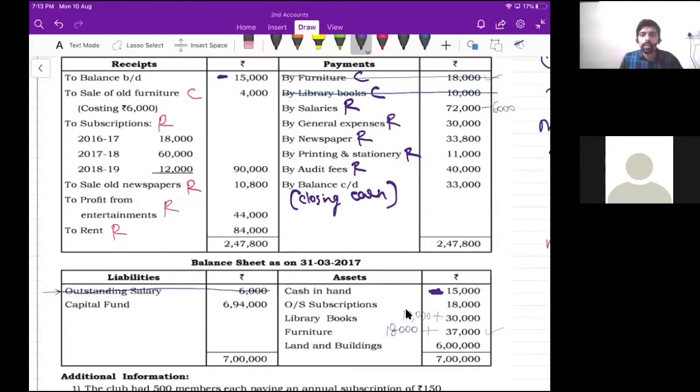Now which is the next common item, guys? We are done with salary. Which is the next common item? Subscriptions. Very good. So here it is 18,000 rupees on the asset side, and even on the receipt side you will find 18,000 rupees.